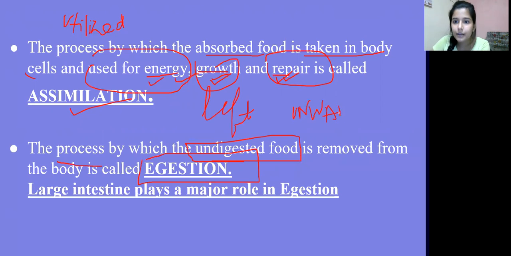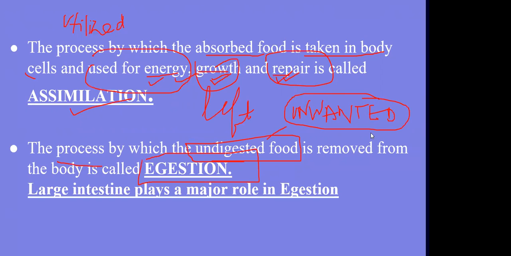Pardon me for my handwriting. Unwanted means the body does not need it. All right. So the food which is unwanted by the body or which is undigested is removed from the body, and we call it egestion, right? Or we can say excretion. There is another term for egestion, excretion.